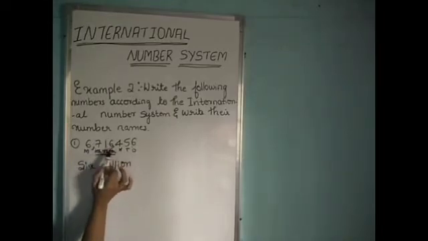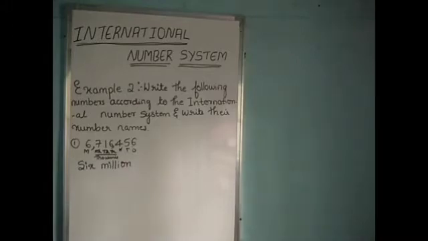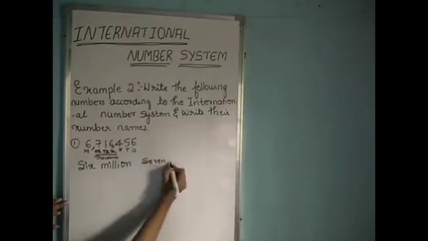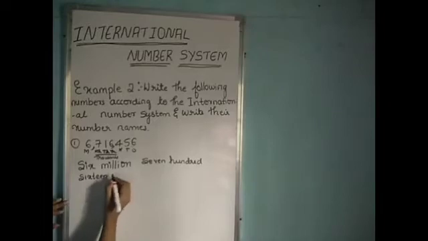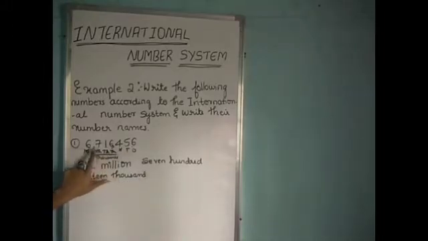Next, these numbers are in the thousands period. So we call it 716,000.